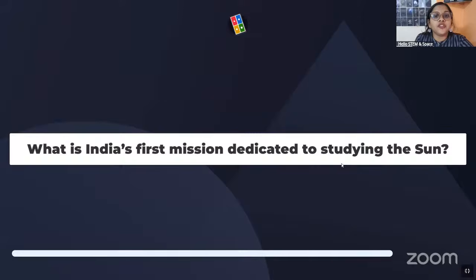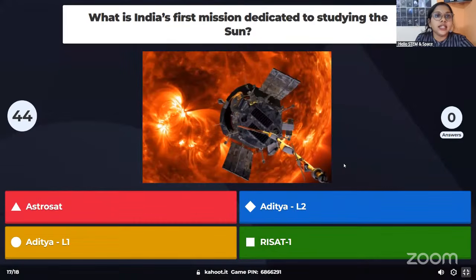What is India's first mission dedicated for studying the sun? What is the name of the mission which we sent dedicatedly to study about sun? Is it AstroSat? Is it Aditya L2? Is it Aditya L1? Or is it RESAT 1? What is the name of India's first mission dedicated to study our sun?